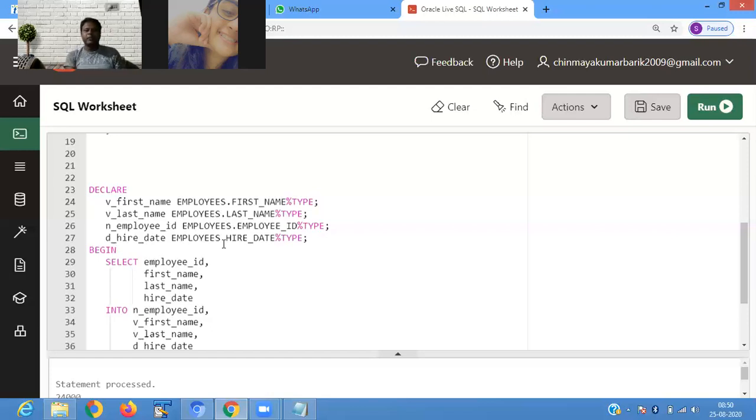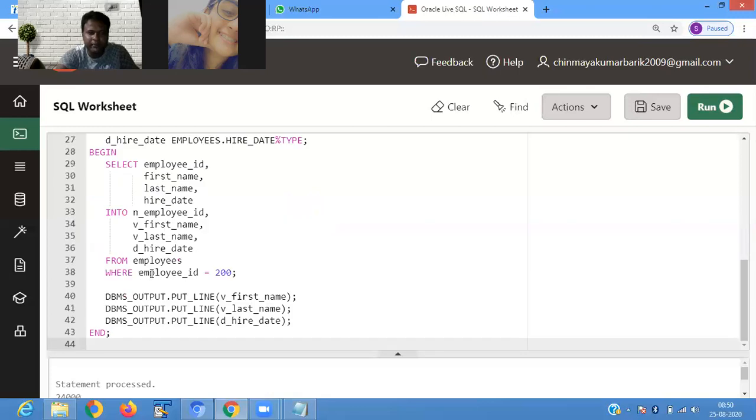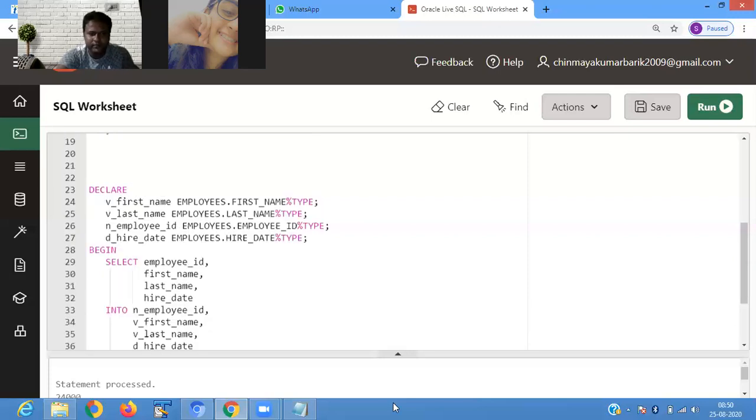N_employee_id is employees.employee_id%TYPE, so whatever employee ID comes, it will be stored in the employee ID variable. Hire date is employees.hire_date, so whatever hire date comes is stored in the hire date variable. After retrieving employee ID, first name, last name, and hire date, they are stored in the variables, where employee ID equals 200. We are writing here.